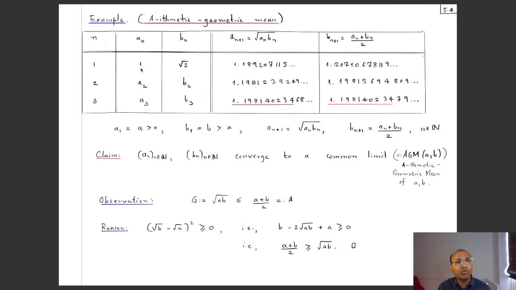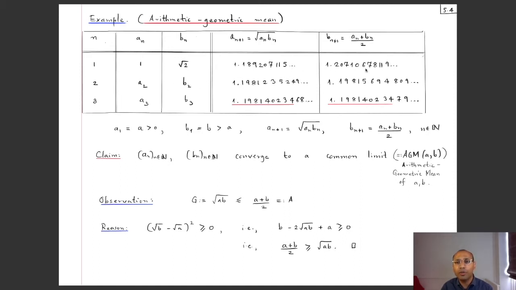If my two seed numbers were 1 and root 2, so this is a1 and b1, then a2 will be the geometric mean of these two. So it will be the square root of 1 times square root of 2, which if you use your calculator turns out to be this one. b2 will be the arithmetic mean of a1 and b1, so that turns out to be, in this case, this number, with the calculator.